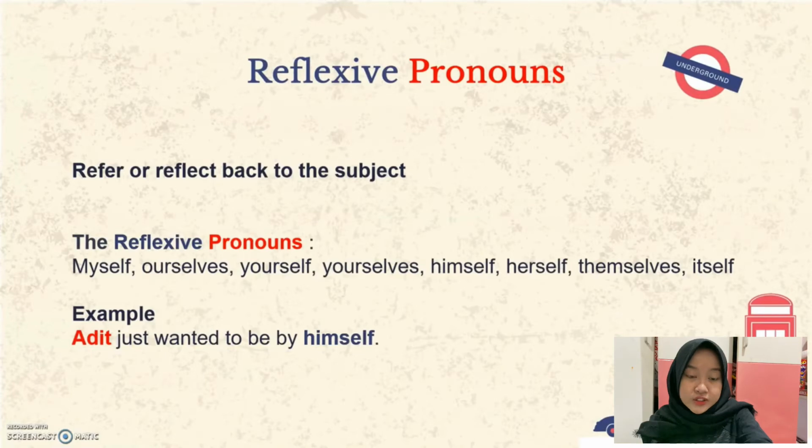Reflexive pronouns refer or reflect back to the subject. Here are some examples of reflexive pronouns: myself, ourselves, yourself, yourselves, himself, herself, themselves, itself. Notice that they end in both singular and plural forms of self.